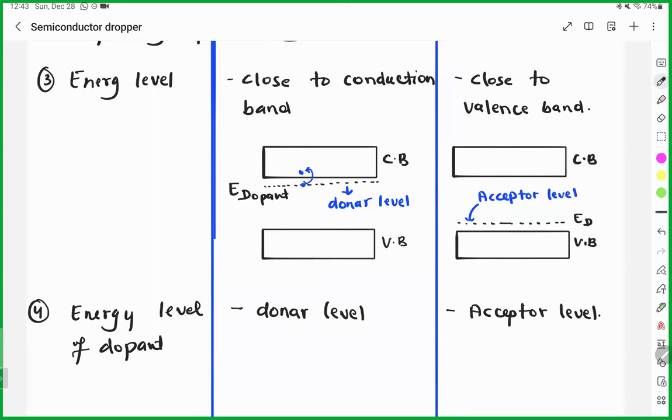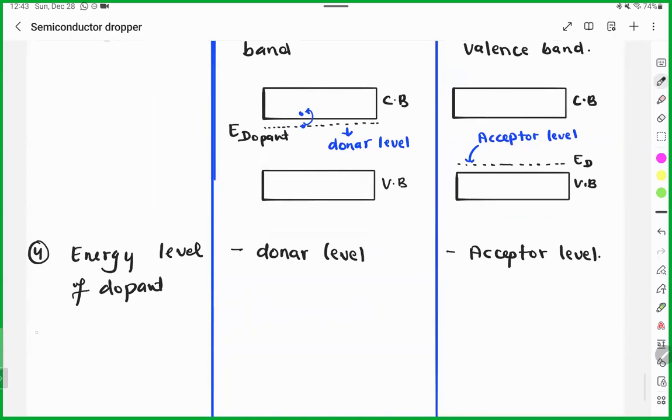Okay, so here the extra charge carrier, or in general the charge carrier, because in pentavalent group 15 impurity, 5 electrons are added, but we need only 4. So here it is electron, here it is holes, electron and holes.